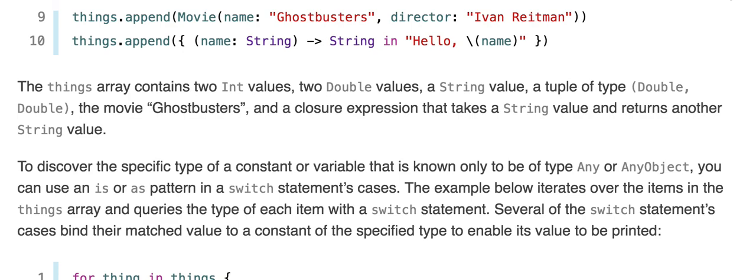To discover the specific type of a constant or variable that is known only to be of type Any or AnyObject, you can use an is or as pattern in a switch statement's cases. For example, the code below iterates over the items in the things array and queries the type of each item with a switch statement. Several of the switch statement's cases bind their matched value to a constant of the specified type to enable its value to be printed.